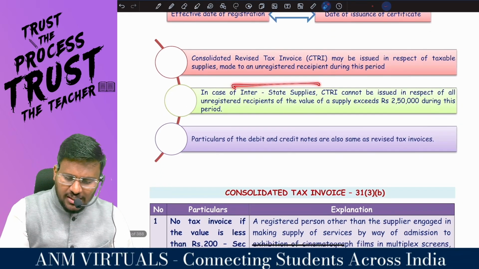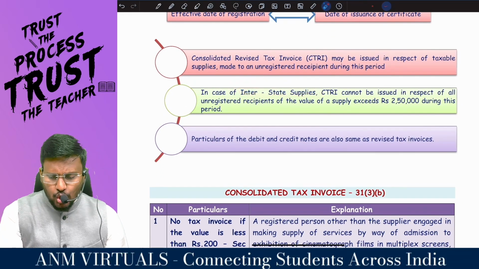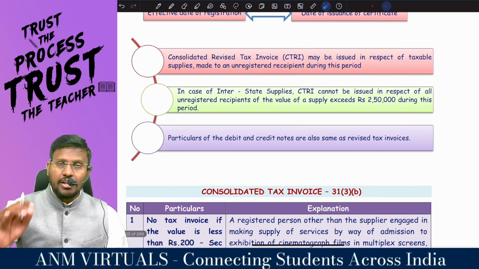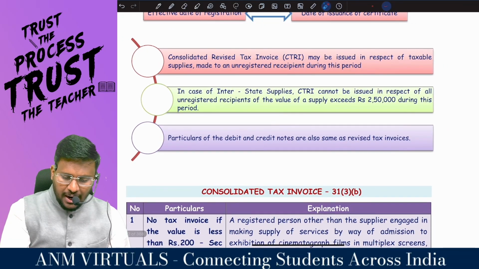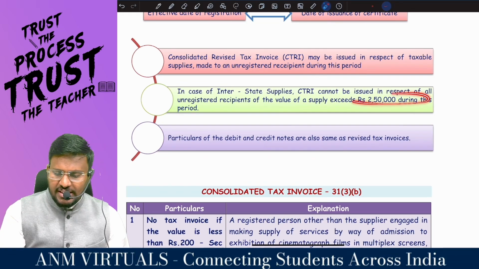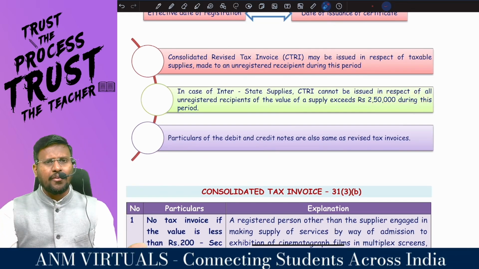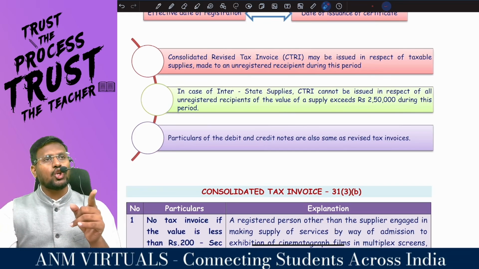In case of state supply, a consolidated revised tax invoice cannot be issued in respect of all the unregistered recipients if the value of supply exceeds 2,50,000 during this period. If the value of supply exceeds 2,50,000, you have to again issue individual tax invoices, not the consolidated revised tax invoice.